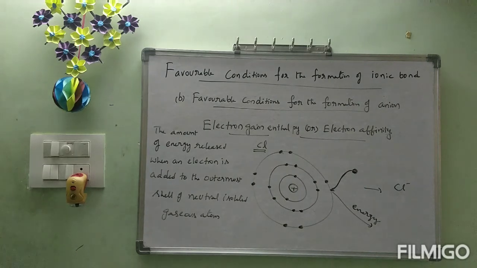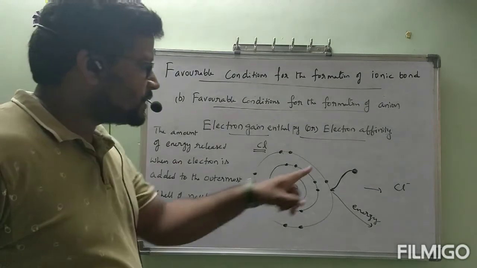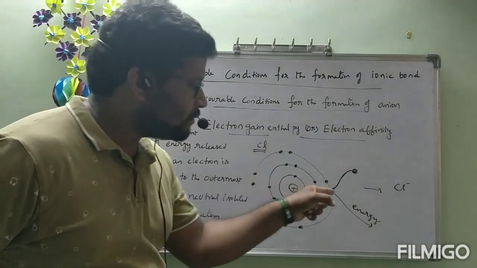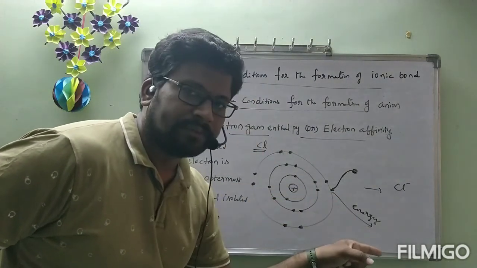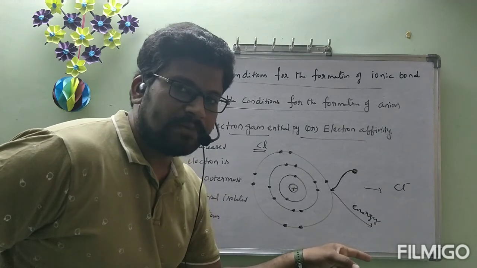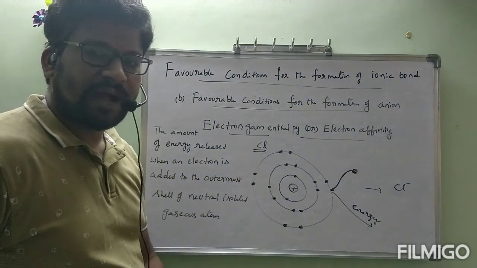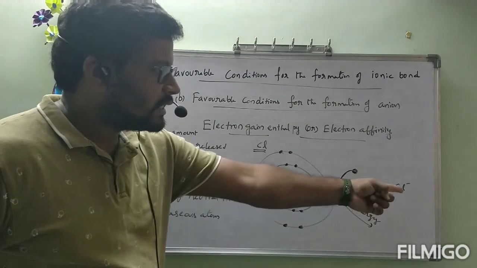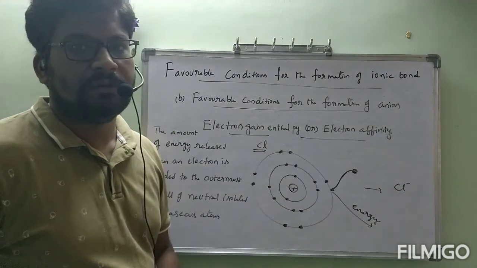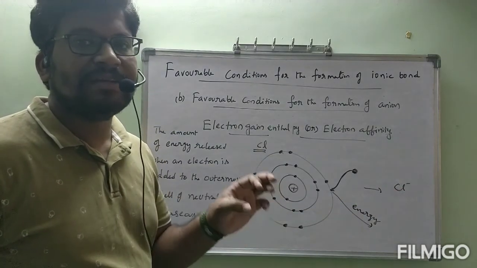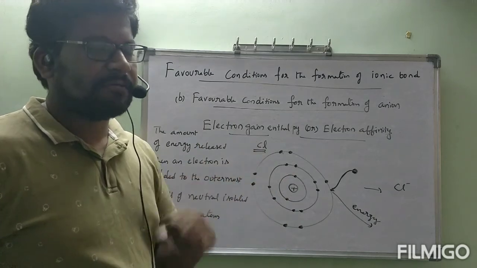If more repulsions are present, a high amount of energy will be released. If a high amount of energy is released, that negative charge is that much more stable, and it is formed as an anion easily. That is the first favorable condition.